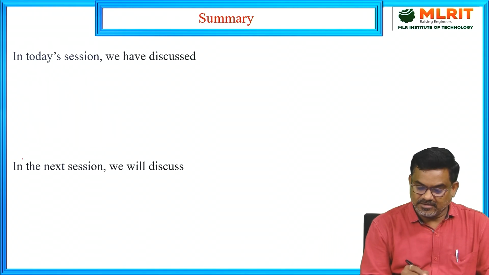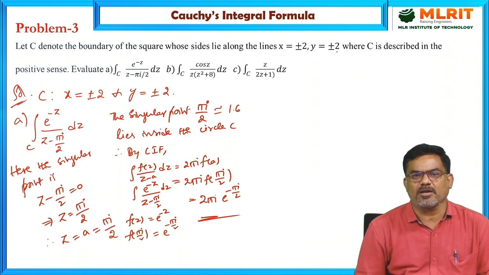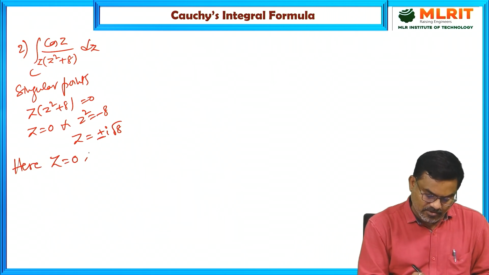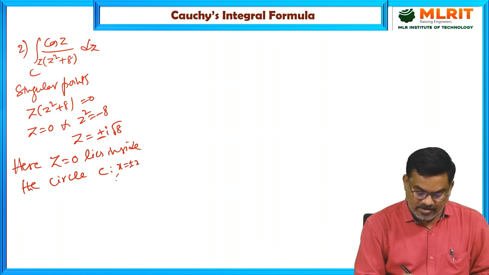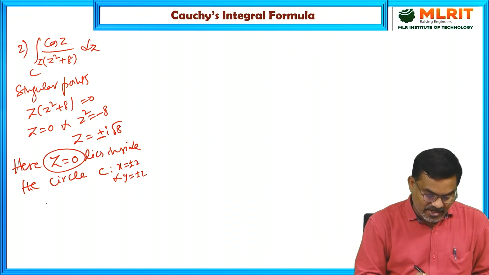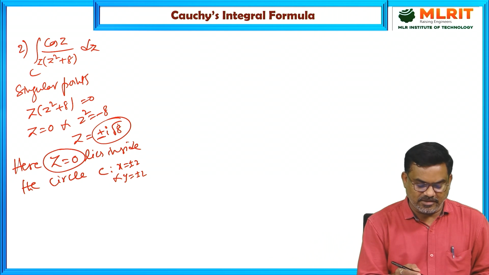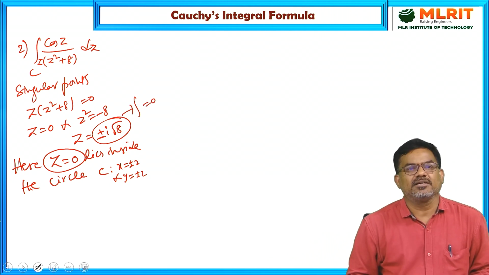And here x equal to plus or minus 2, y equal to plus or minus 2. So here z equal to 0 lies inside the circle C, which is x plus or minus 2 and y plus or minus 2. That's why z equal to 0 lies inside the circle, whereas plus or minus i root 8 lies outside the circle. So hence the line integral for this is 0 using Cauchy's theorem.